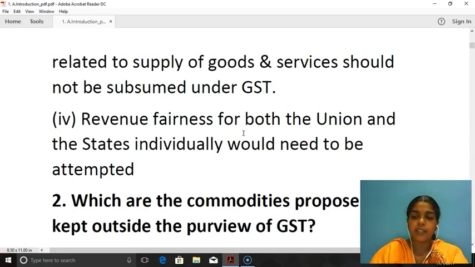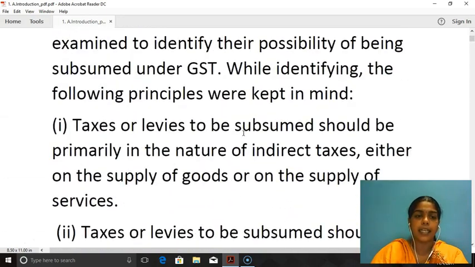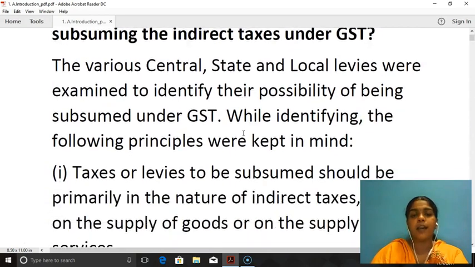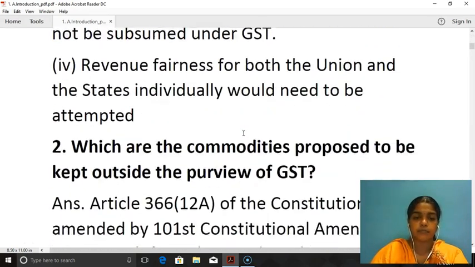With regard to states, various indirect taxes are subsumed. With regard to the center also, various indirect taxes are subsumed. So there should be fairness of allocation of the funds between the union and the state governments. So revenue fairness is an important criterion. These are all the principles which are adopted for subsuming the indirect taxes under GST.